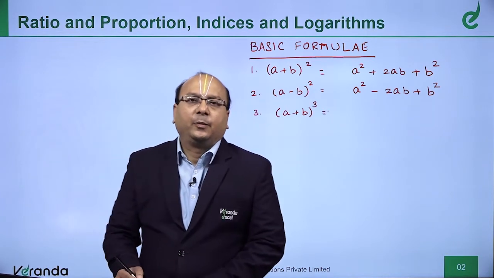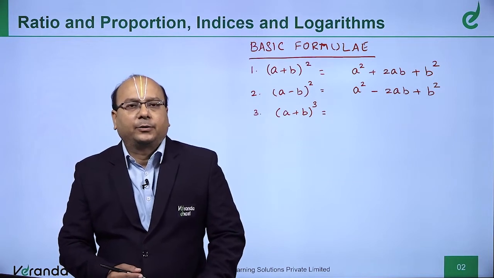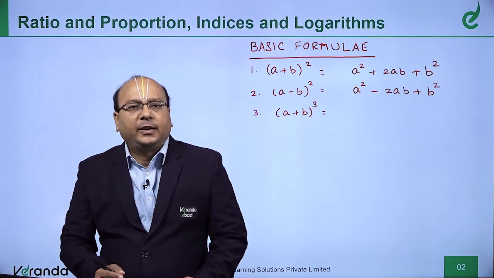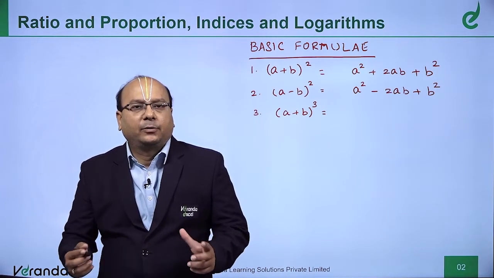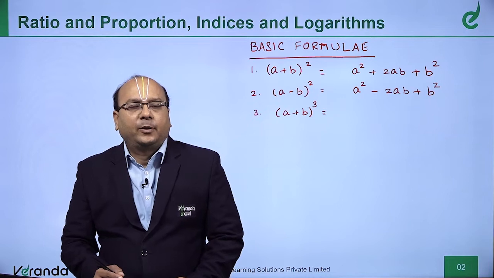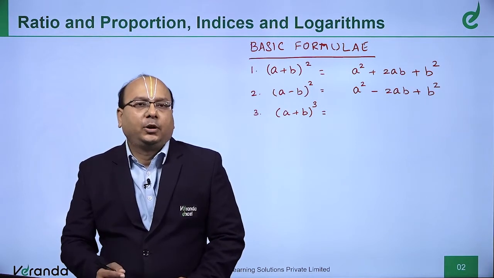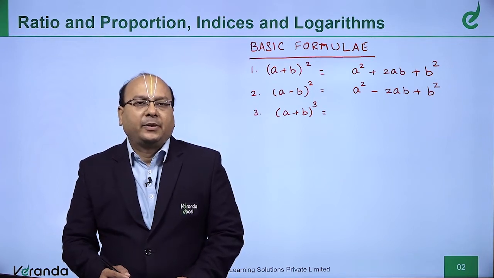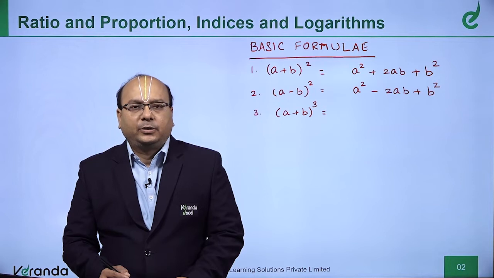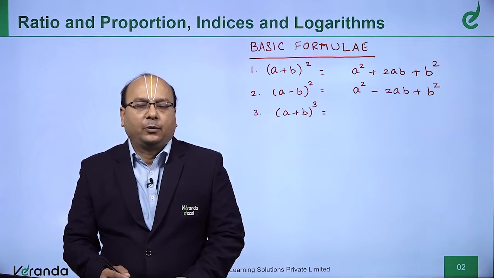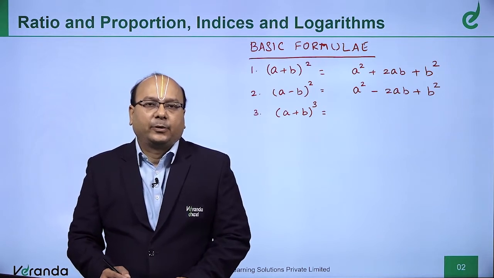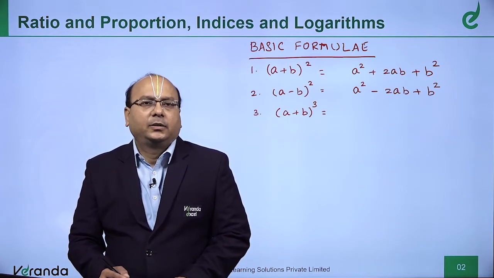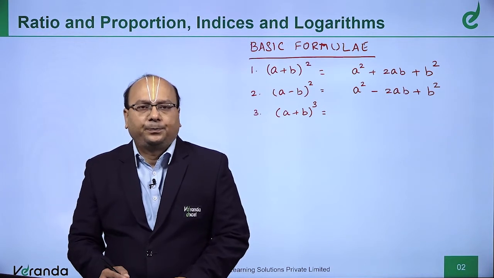Normally if I say a plus b whole square in a class of 100 students, I get a chorus, like even the next building will know the formula. But if I say a plus b whole cube, the volume reduces to less than half. That means less than 50% of the students only know this answer, as compared to a plus b whole square. Why? Because they forget these formulae.